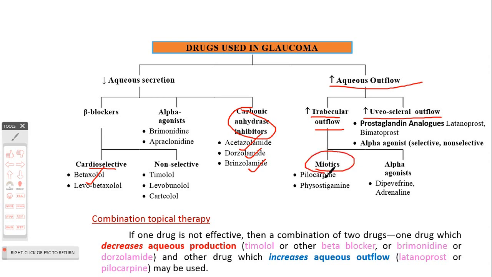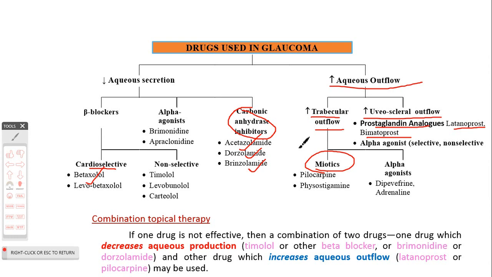And then the second category of drug which increases the aqueous outflow, either by increasing the trabecular outflow or by increasing the uveoscleral outflow. In this category we have drugs known as miotics or parasympathomimetics such as pilocarpine or physostigmine, which mainly increase the trabecular outflow.